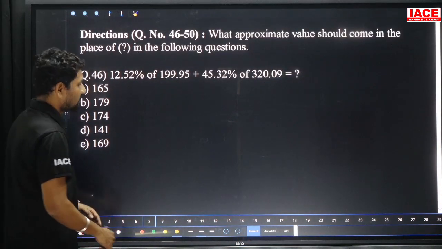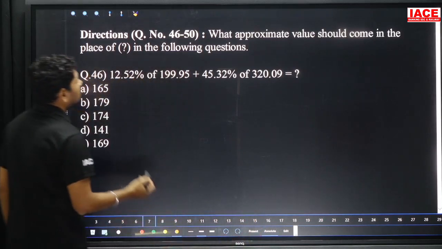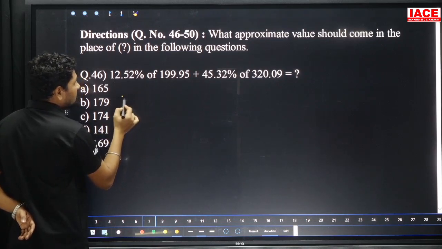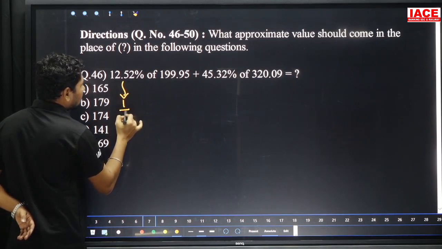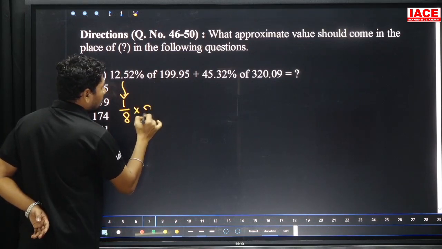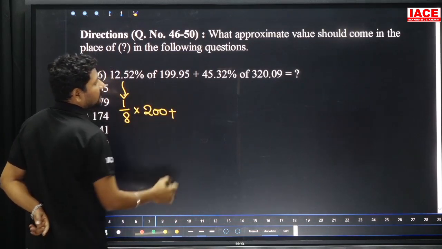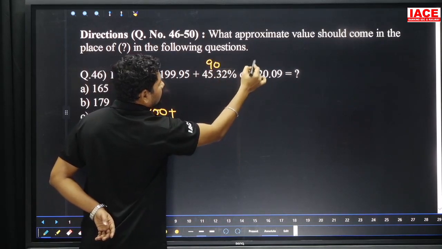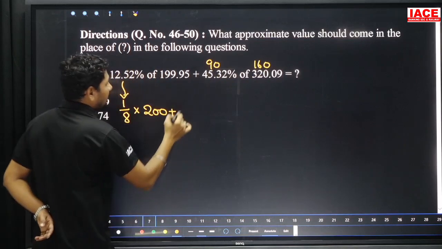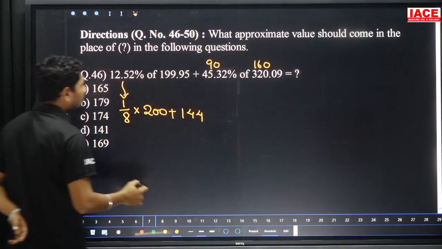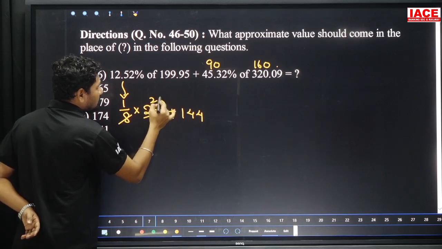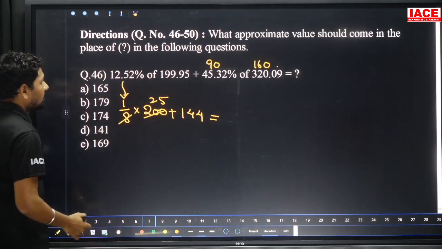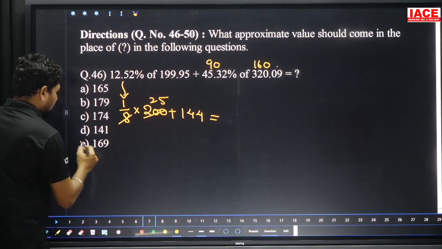Next, we have simplification, 46 to 50. We should simplify based on the approximation. 12.5% means nothing but 1 by 8. 1 by 8 into 200 plus 45% of 320. Then 45% we can write 90, and 320 we can write 160. The value is 144, and 1 by 8 into 200, how many times? 25. And 144 plus 25 which is equal to 169. Then option E.